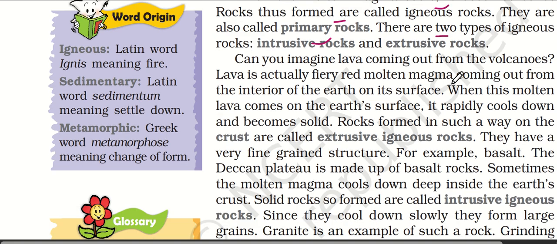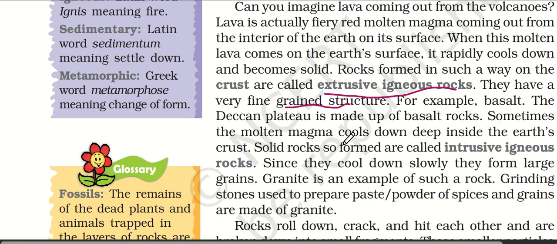Can you imagine lava coming out from volcanoes? Lava is fiery red. It is molten magma coming out from the interior of the earth onto its surface. When this molten lava comes onto the earth's surface, it cools down rapidly and becomes solid. Rocks formed in such a way on the crust are called extrusive igneous rocks. They have a very fine grained structure. For example, basalt. The Deccan Plateau is made of basalt rocks.